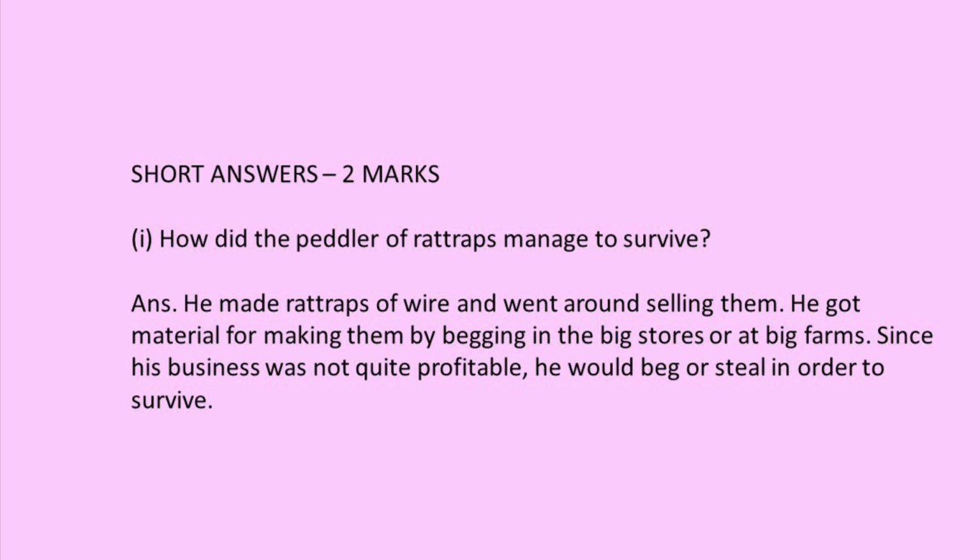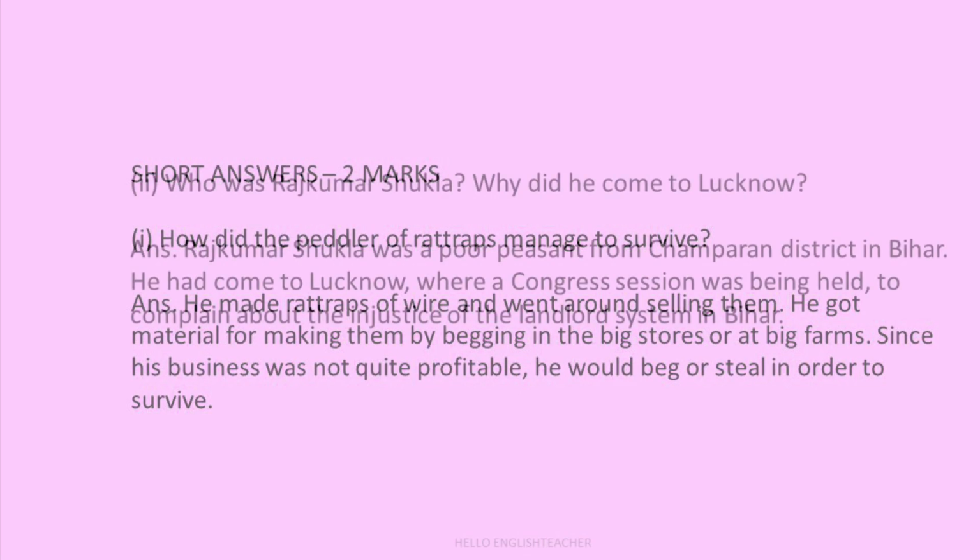So let's look at the next question. Who was Rajkumar Shukla? Why did he come to Lucknow? So Rajkumar Shukla was a poor peasant from Champaran district in Bihar. He had come to Lucknow where a Congress session was being held to complain about the injustice of the landlord system in Bihar. Somebody had told him that if he could meet Gandhi, he would be of great help, and so that's why he went to meet Gandhi at the Congress session.